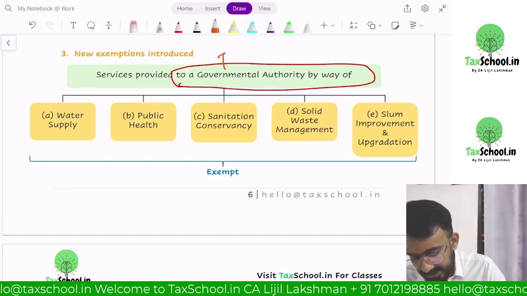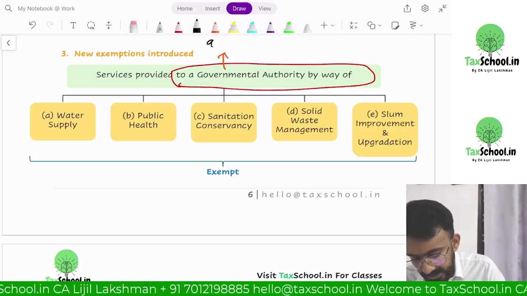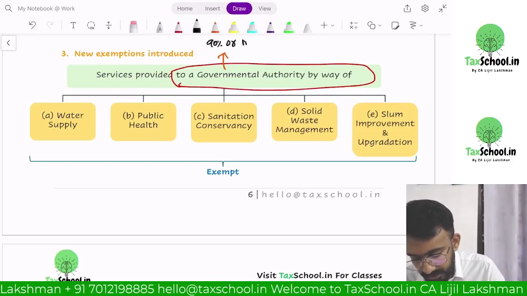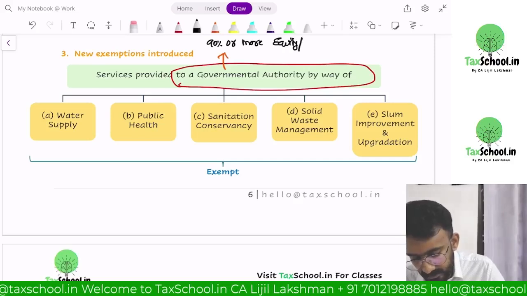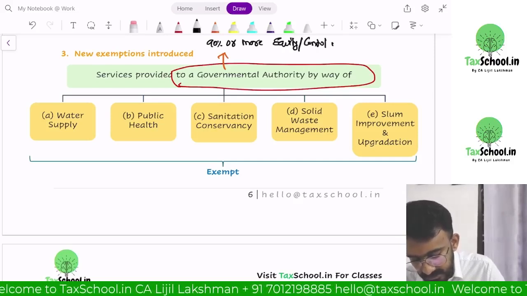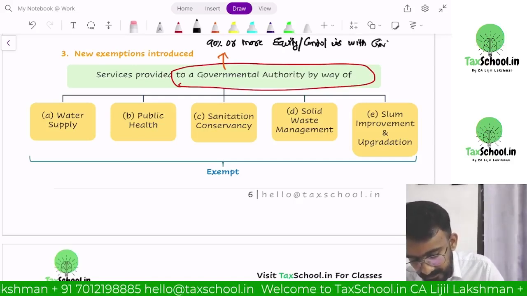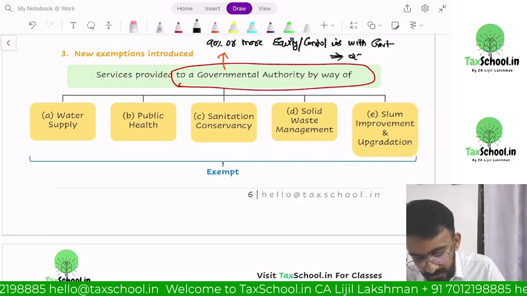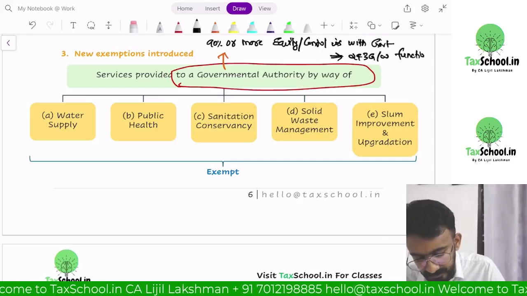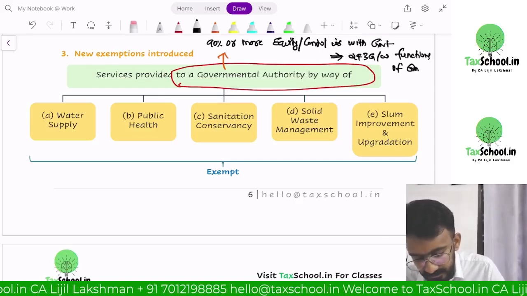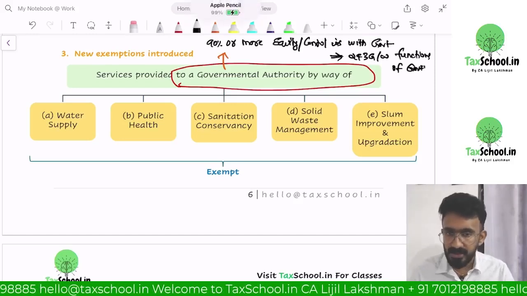Governmental authority is an entity constituted by government where 90% or more equity or control is with government, for 243G, 243W functions of the government.